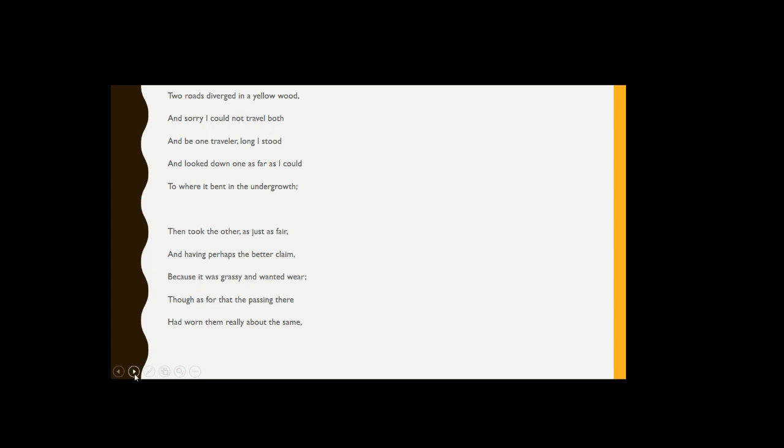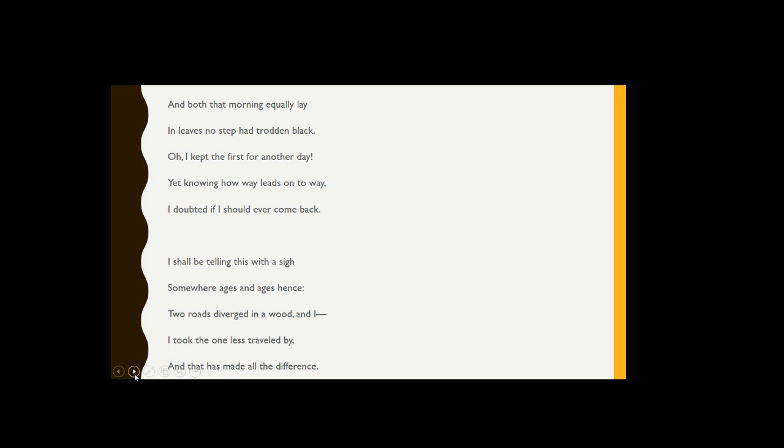Two roads diverged in a yellow wood, and sorry I could not travel both and be one traveler, long I stood, and looked down one as far as I could to where it bent in the undergrowth. Then took the other, as just as fair, and having perhaps the better claim, because it was grassy and wanted wear, though as for that the passing there had worn them really about the same.